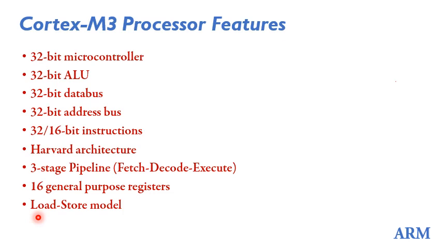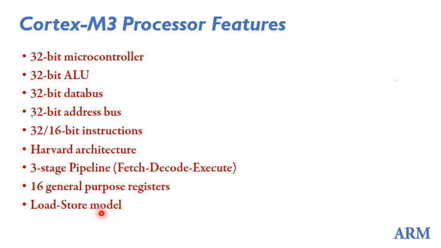The Cortex M3 is a load store model. Load store model means if you want to access data from memory, or perform some operation on data in memory, then the data has to be fetched from memory into one of the general purpose registers, the processing has to be done, and the data, if it is to be stored back into memory, is stored after the processing.